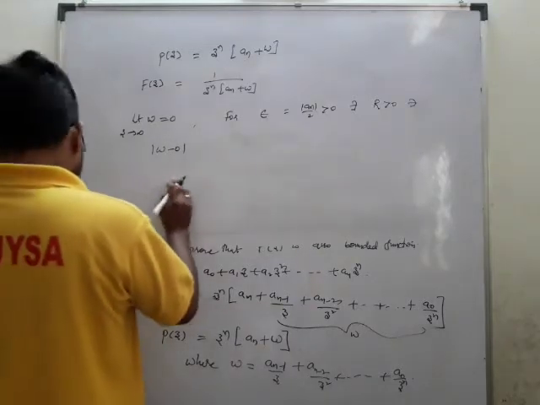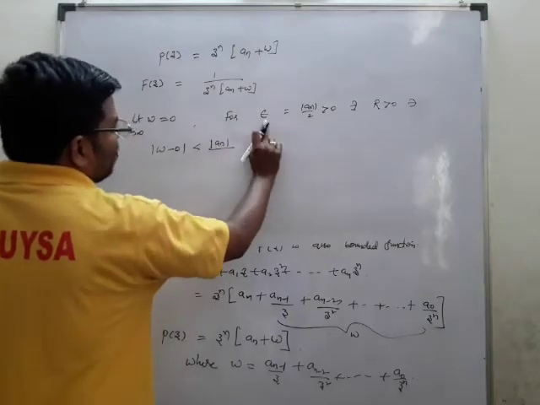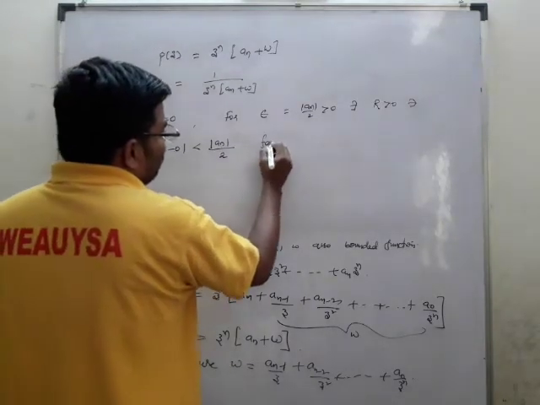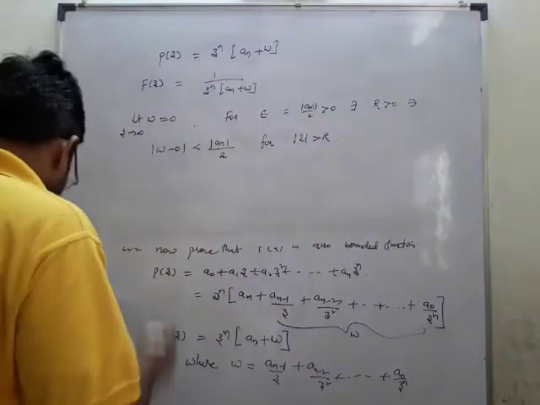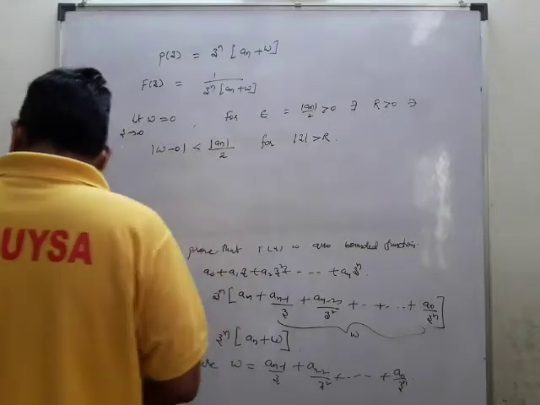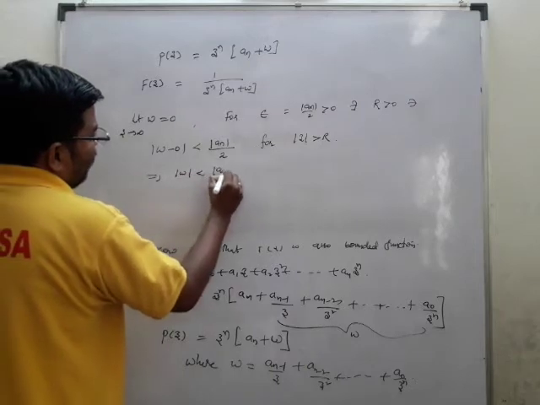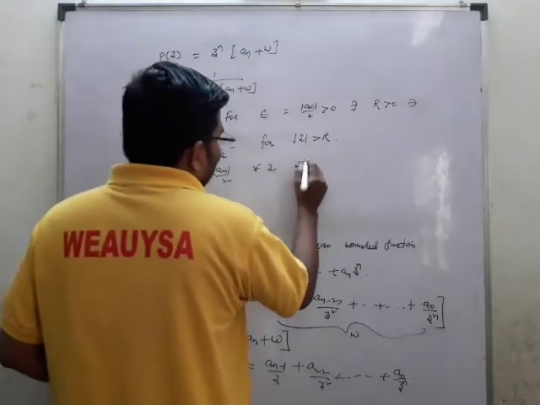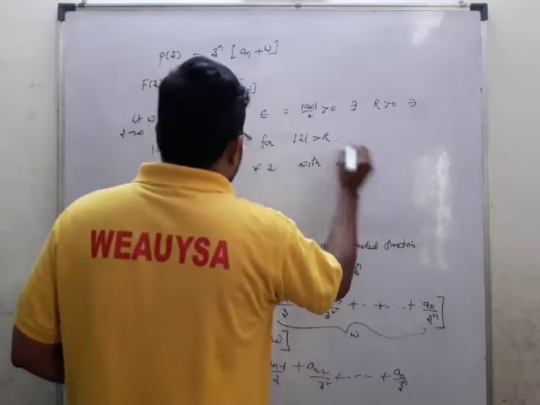Mod w minus 0 is less than epsilon by 2, where epsilon is mod a n by 2, for mod z greater than 0. So I may write this as mod w is less than mod a n by 2 for all z with mod z greater than r.